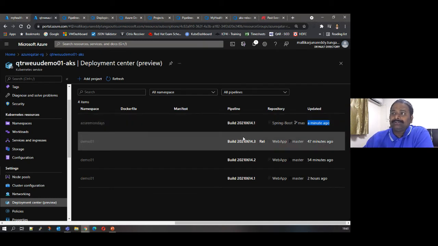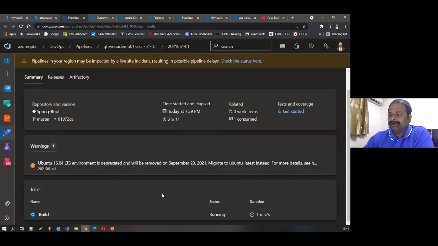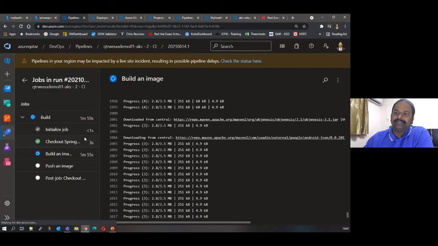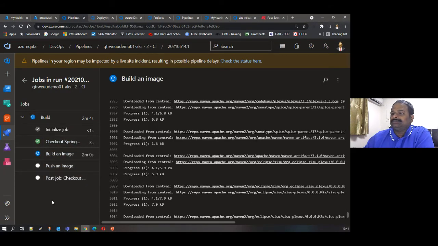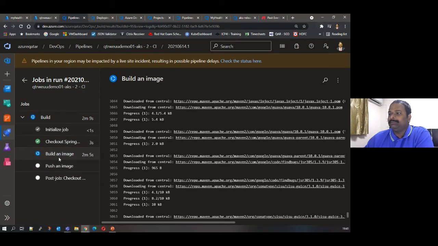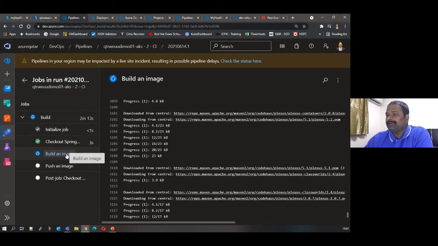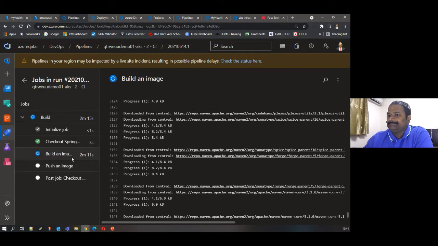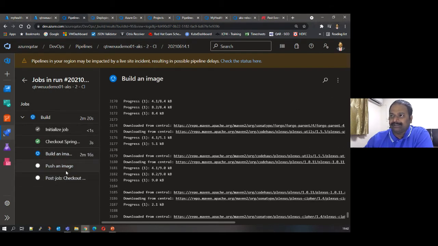So only the source code, as I was telling, source code has a Docker file, it has detected the Docker file. Based on that, it created the pipeline. If you want to get into details, what pipeline it is created, you click on this, you see. Checkout has been done. Now it is building the image. It is downloading the Maven repo packages. And finally, after building the image, it will push the image to the ACR.